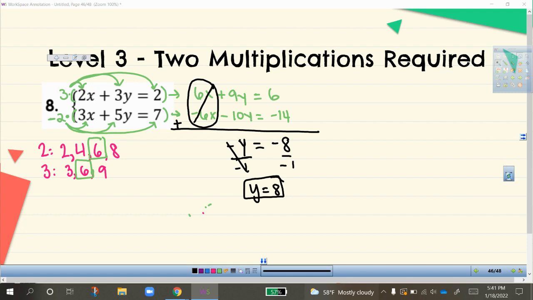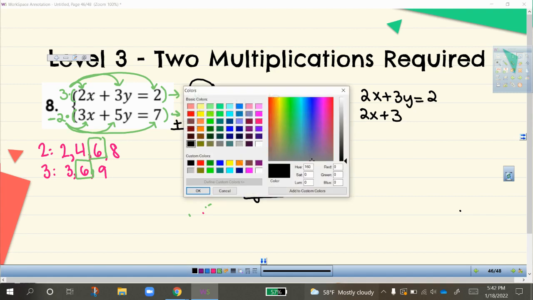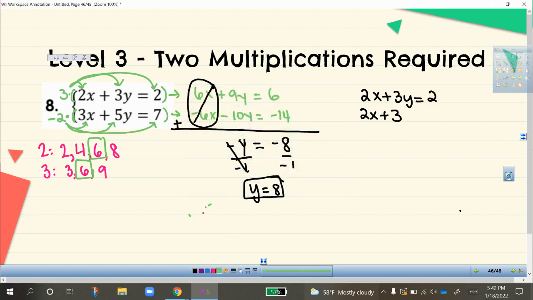Okay, so that's step 3. You add your equations together and you solve for that term. Now that I know y equals 8, I can go ahead and choose one of my original equations. I'm going to choose the top one here, 2x plus 3y equals 2, just because the numbers are smaller. And instead of y, I'm going to go ahead and substitute 8 in for y. So this becomes 2x plus 3 multiplied by 8 equals 2. All right, so again, 2x plus 3 times 8 is 24 equals 2.